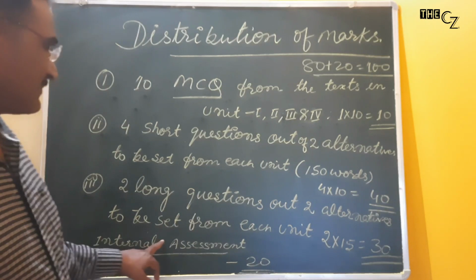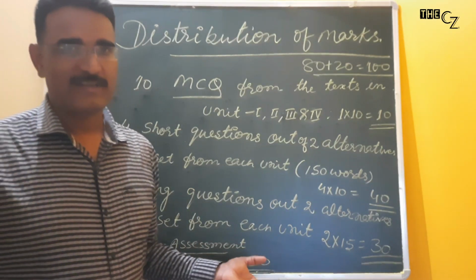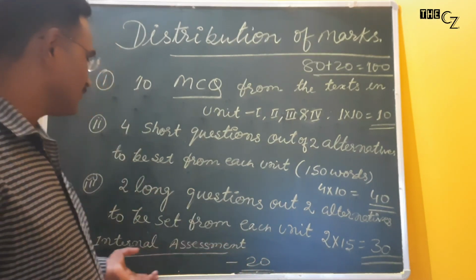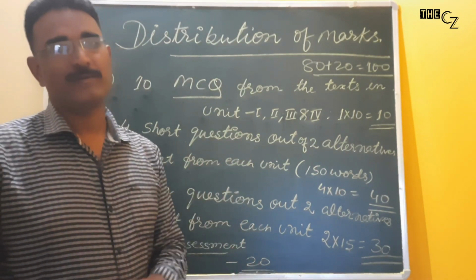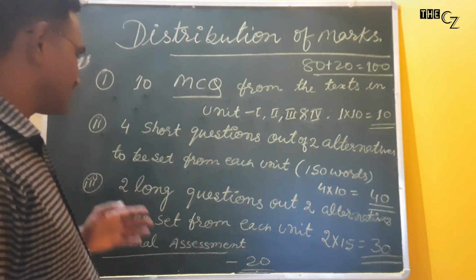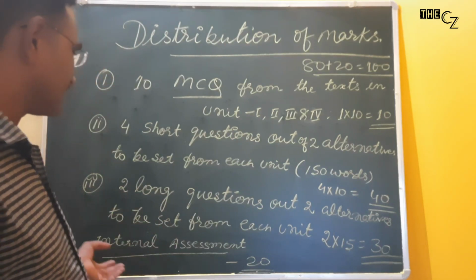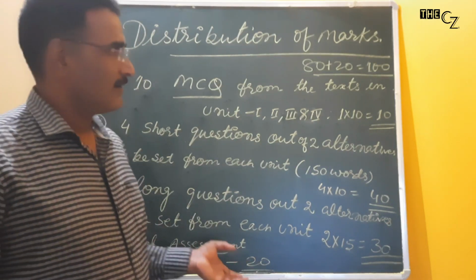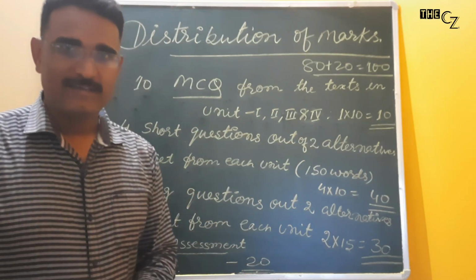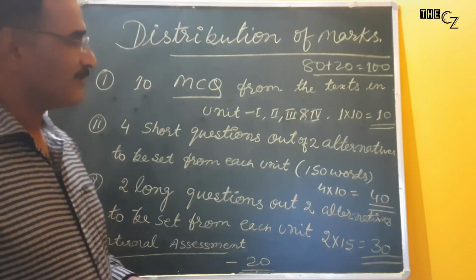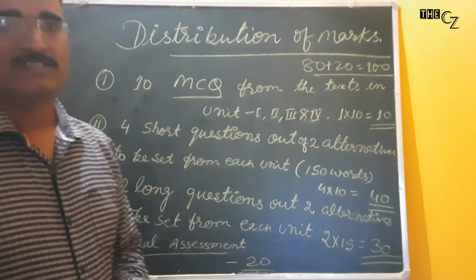Again, the internal assessment will be the same, 20 marks. What I have given you for Paper 1 will be completely similar for Paper 2. There is no difference in the marks of internal assessment. In this way, I have provided you the complete syllabus and overview of the syllabus of English Honours Semester 1.